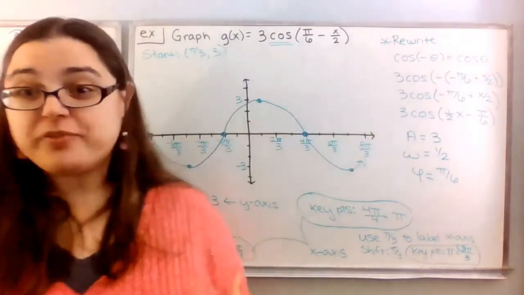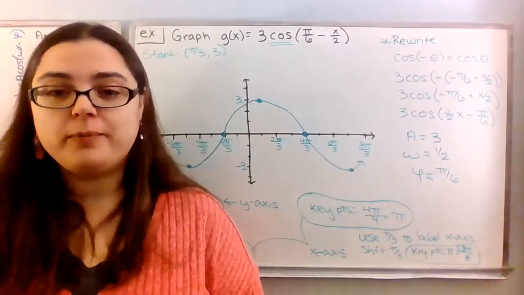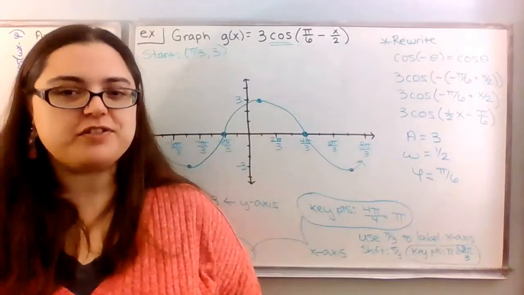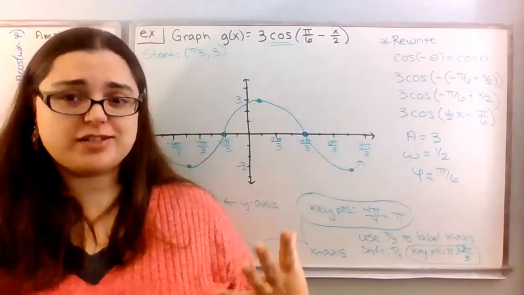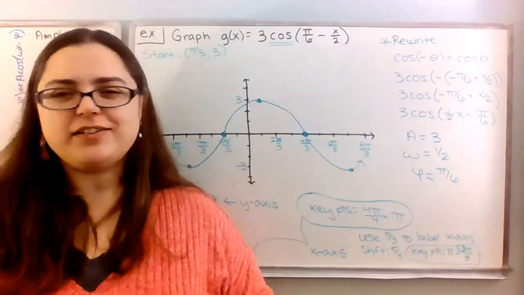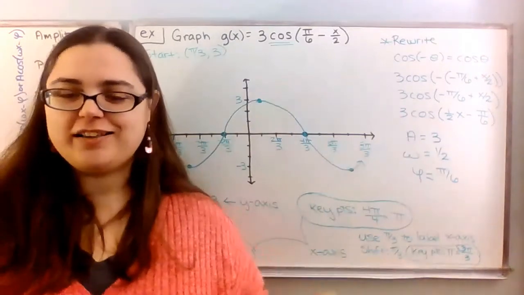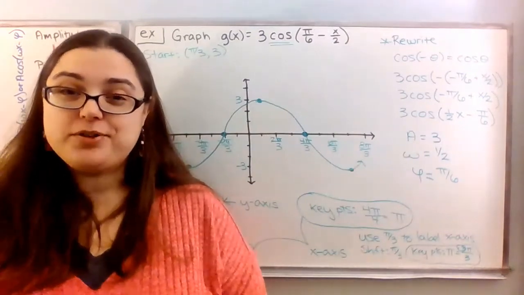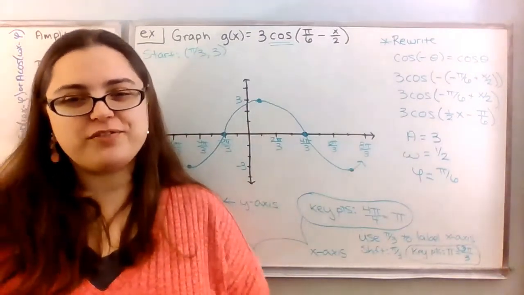So that's going to wrap it up for this video. We're just going to do that one example. In the next video, we'll do a second example of graphing with a phase shift, because I know that's a lot of information to keep in mind. So we'll definitely do another example with a phase shift. And then of course, we'll add just one tiny little layer of complexity to that one too. So I hope this helped you to graph a cosine function with a phase shift.